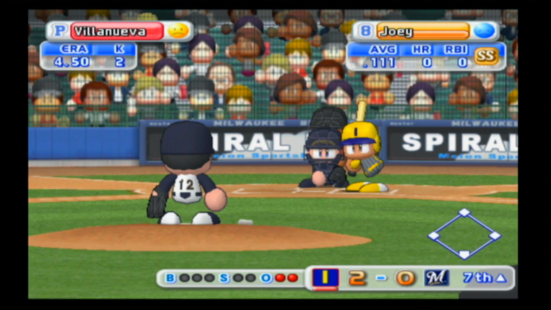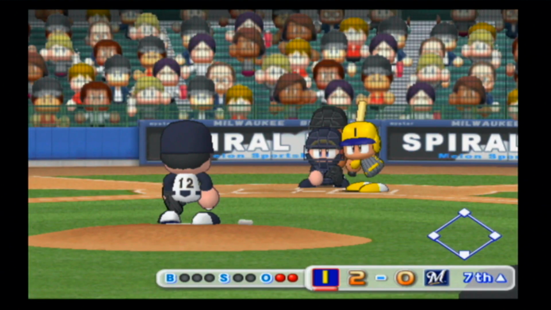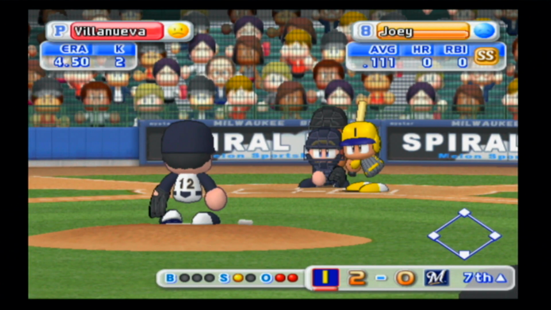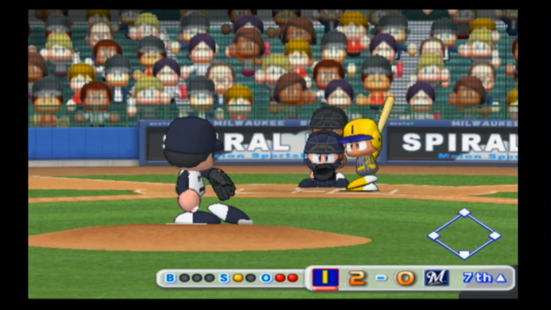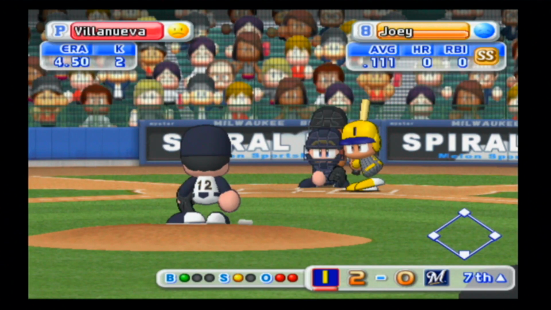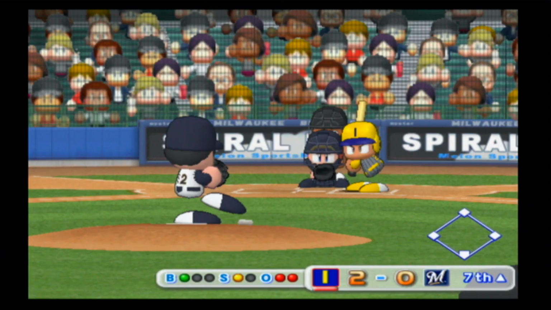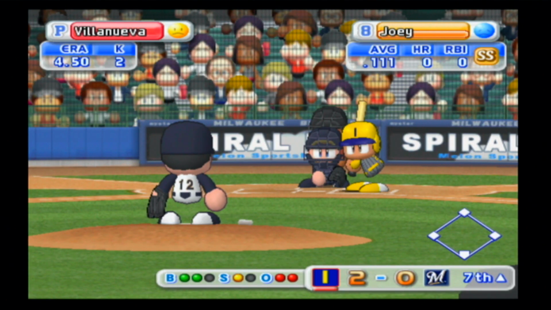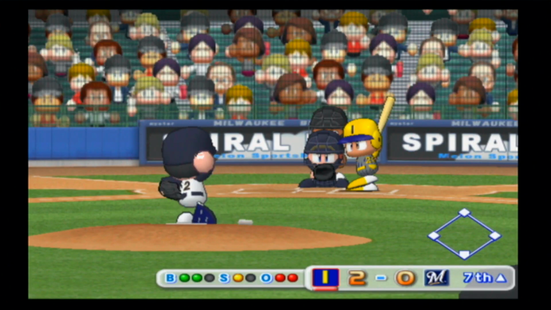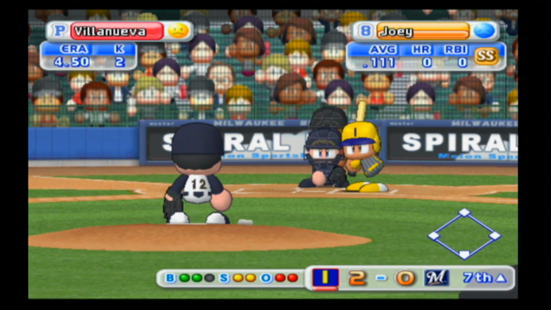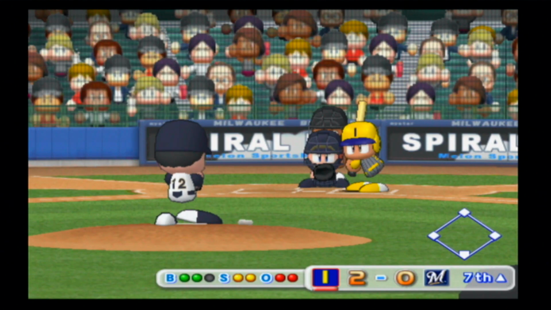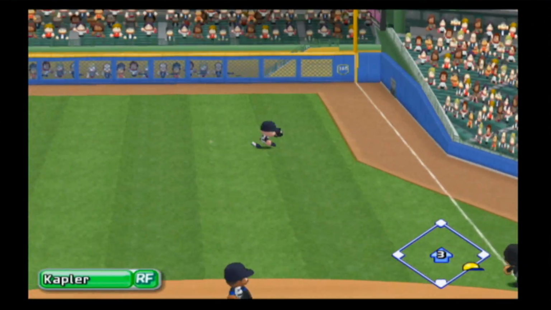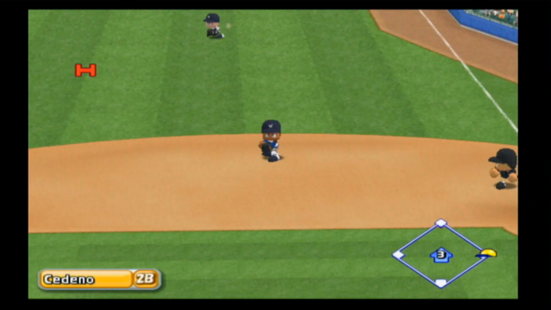Here is Joey, 1 for 2 on the day, a double and a lazy line out. Not that Joey was being lazy, it just wasn't a very hard hit ball. He's got a 1-1 count in this at bat. That fastball sails high. Swing and a miss, that'll make it 2-2. This will get down into right field, and that will be a base hit, and that will bring up a pinch hitter.